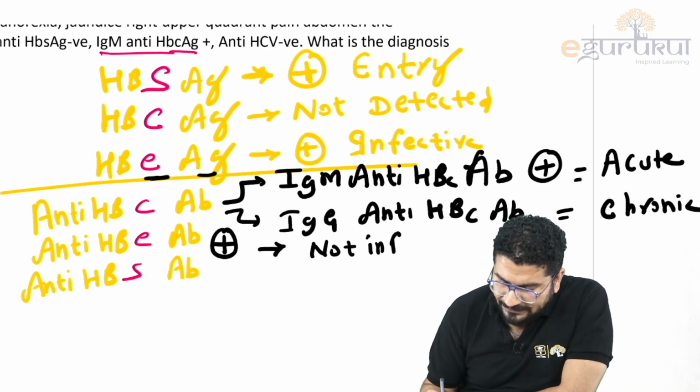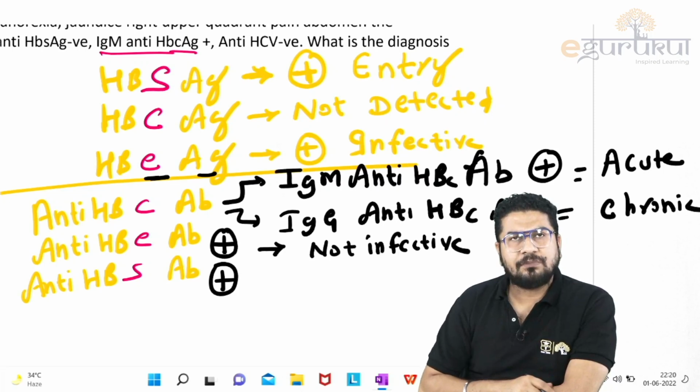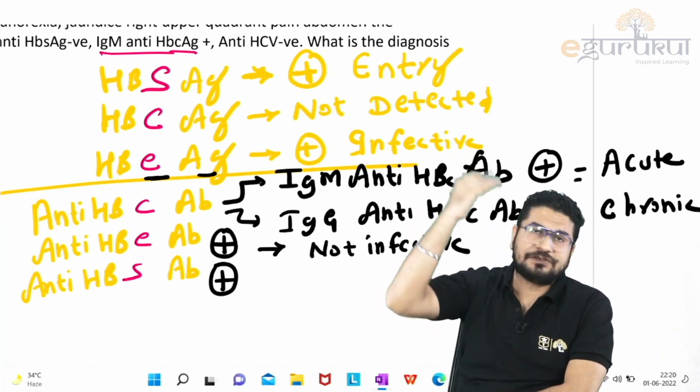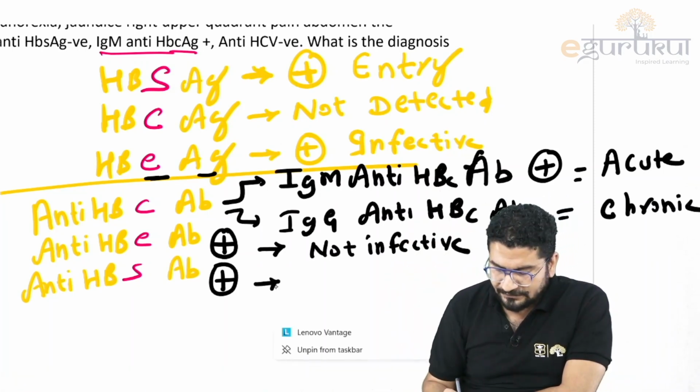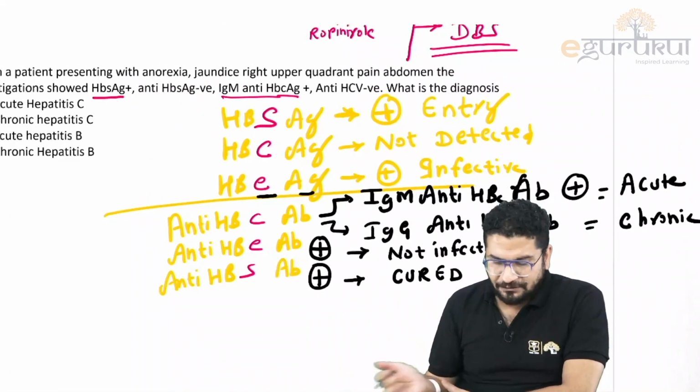It means it is end of infectivity period. This virus is no longer infective. And ultimately, if you develop antibodies against the surface antigen from where we started, it means this is now cured. Clear? So let's try to understand this question.